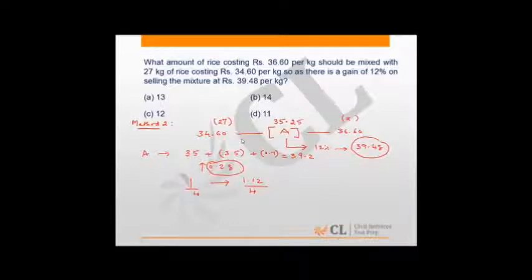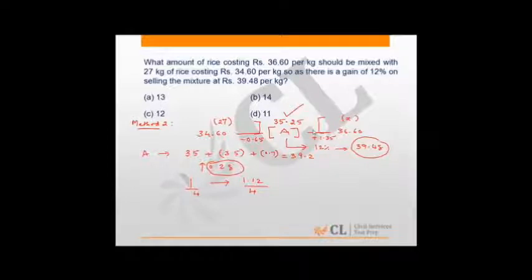Now, average is nothing but a value where the deviations about that value sum to 0. So we have a deviation for 34.6 here, which is a deviation of 0.65, and in the other case we have a deviation of 1.35. So I can see that the product of 27 into 0.65 is getting cancelled out with x into 1.35. That's why you're getting the average as 35.25.